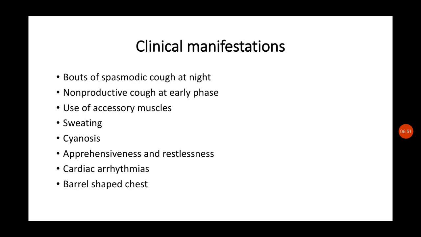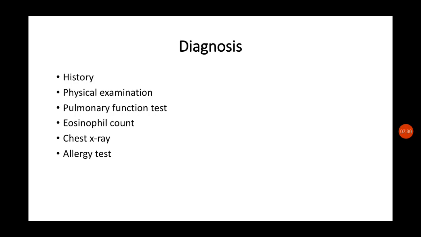Next we can see the clinical manifestations, like bouts of spasmodic cough. Here the main problem is the bronchial obstruction, and that is the reason for all the manifestations resulting from asthma, and the reason is intrinsic factors and extrinsic factors. Bouts of spasmodic cough at night, especially at night the child will have difficult cough, a non-productive cough at early phase, later productive in nature, and use of accessory muscles, sweating, cyanosis, apprehensiveness and restlessness, cardiac arrhythmias, barrel-shaped chest. So these are some of the manifestations.